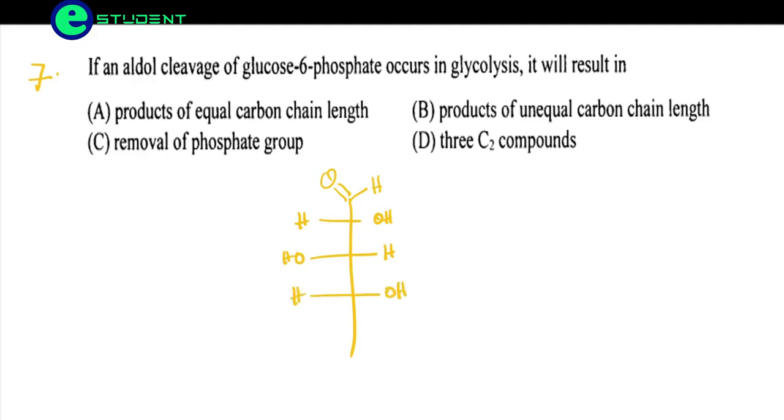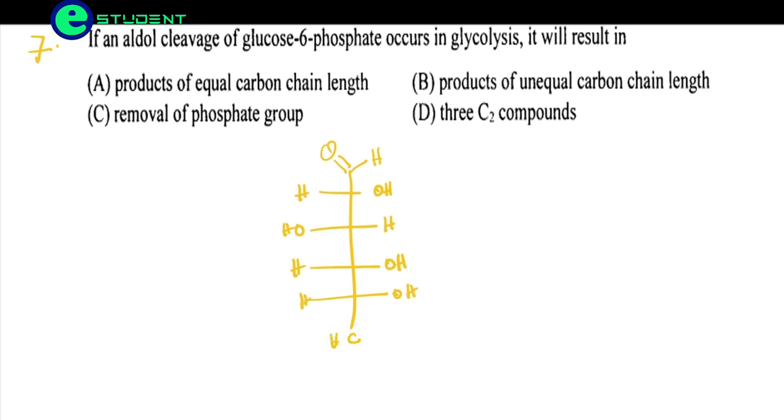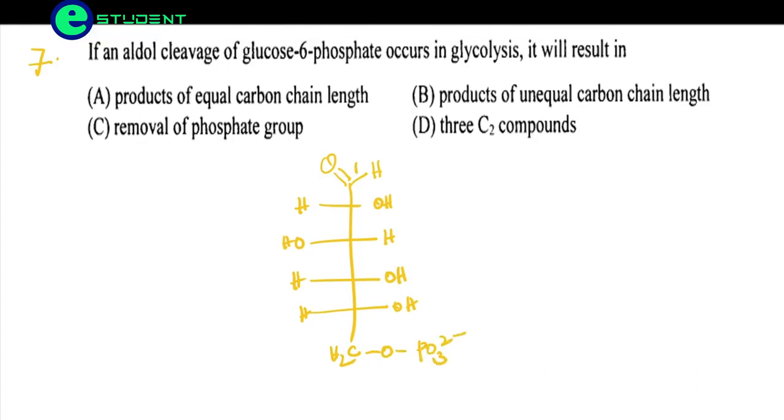OH, H, and we have here H2O. Okay, so this is 1, 2, 3, 4, 5, 6 carbon glucose 6-phosphate.